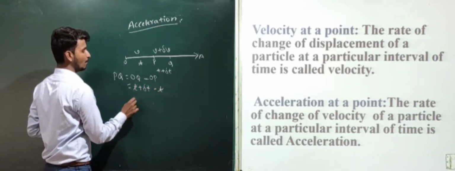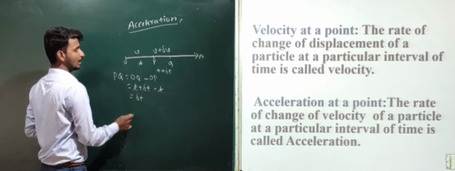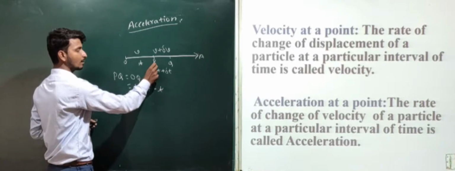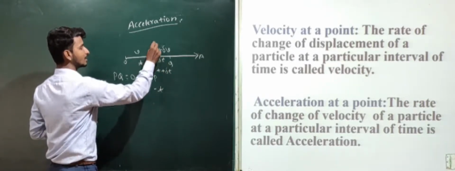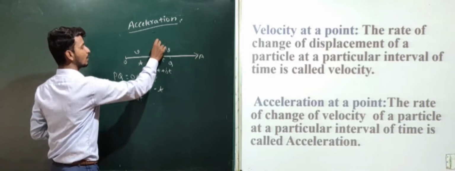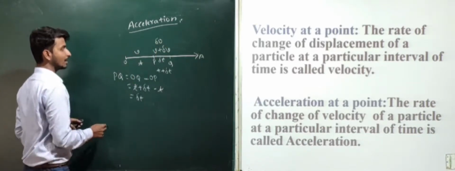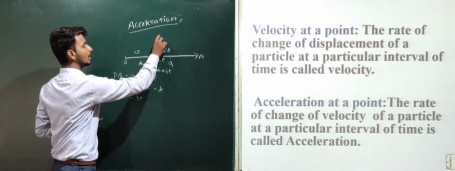Here plus t minus t get cancelled. This will be delta t. Here the time taken by the particle to reach from P to Q will be delta t, and the change in velocity will be delta v.